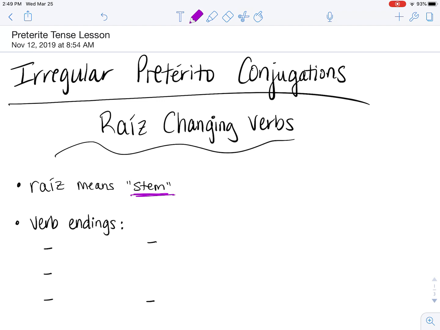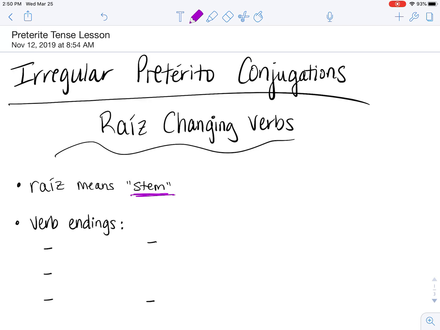The reason I'm calling them raíz changing verbs instead of stem changing verbs is because sometimes you'll hear different people calling boot verbs or the chancla verbs that we talked about stem changing verbs. So I don't want to get them confused. I want to give them their own little title. So raíz changing verbs, stem changing verbs.